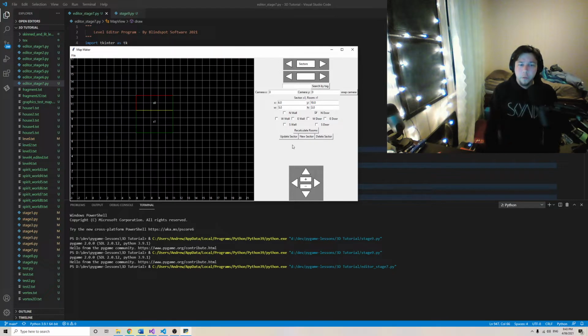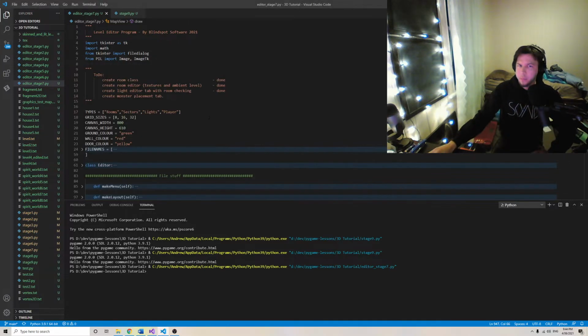So this is a cool little system, and it's really cool because it's better than doing it by hand. It's a lot of work. Drawing things out on paper is fun, but not when you have to make 20 levels. Cool. So that's just a basic overview of the existing system, and then the rest of this video will be talking about the graphic stuff.